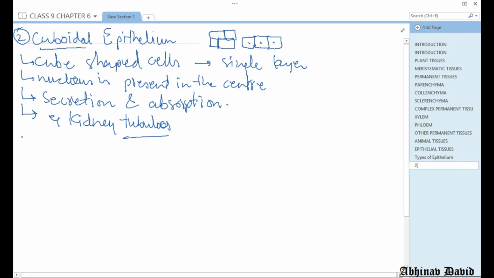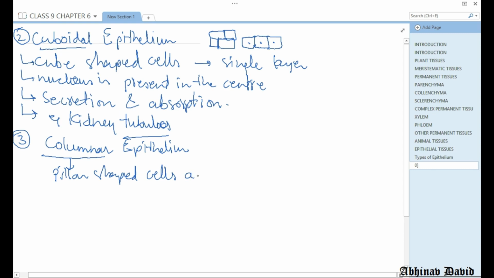Okay, now let us talk about number 3, that is columnar epithelium. As the name suggests, column means pillar, so pillar shaped cells are present and they are also a single layer.